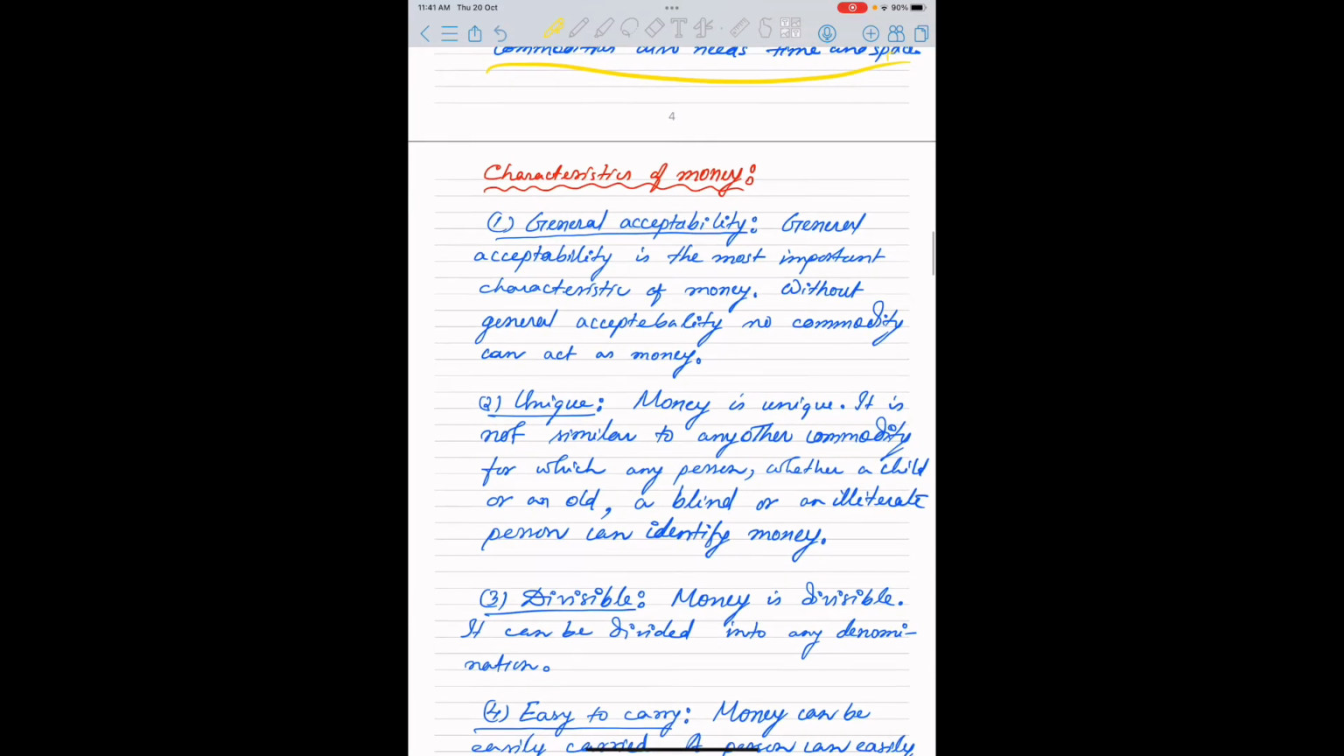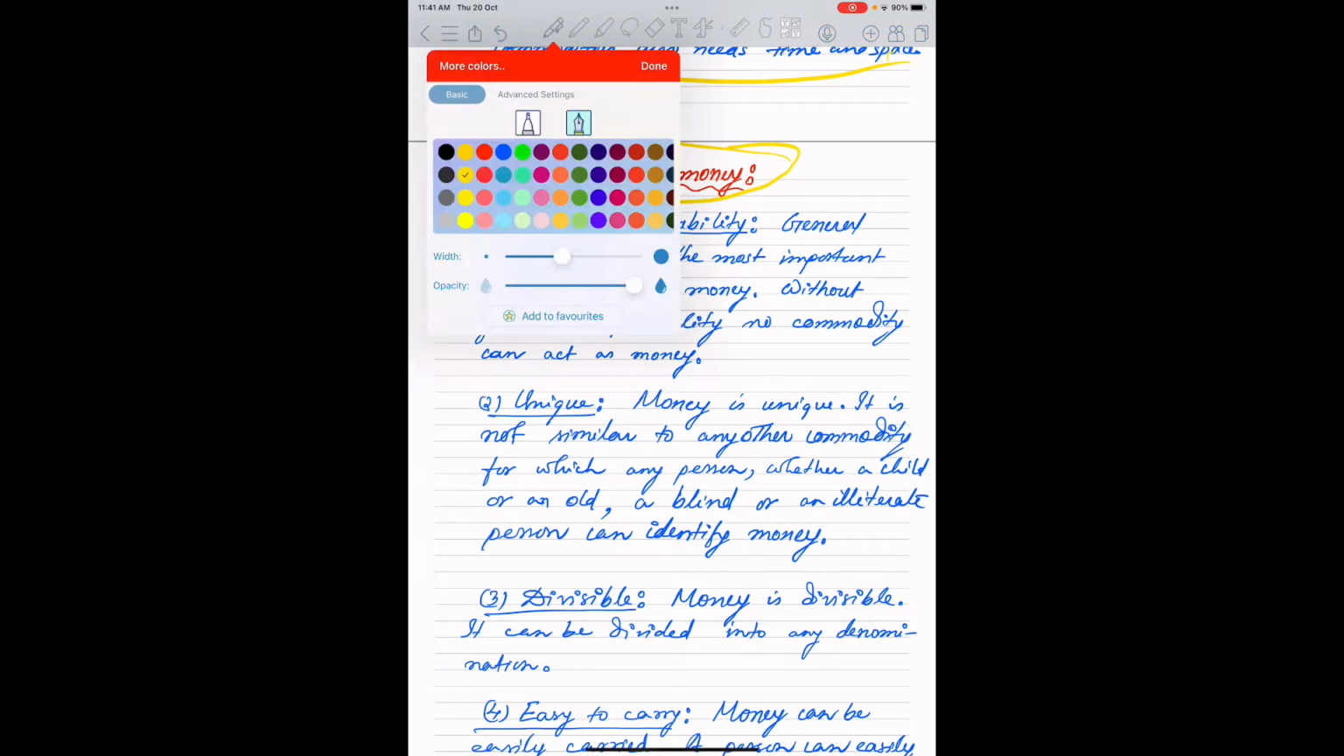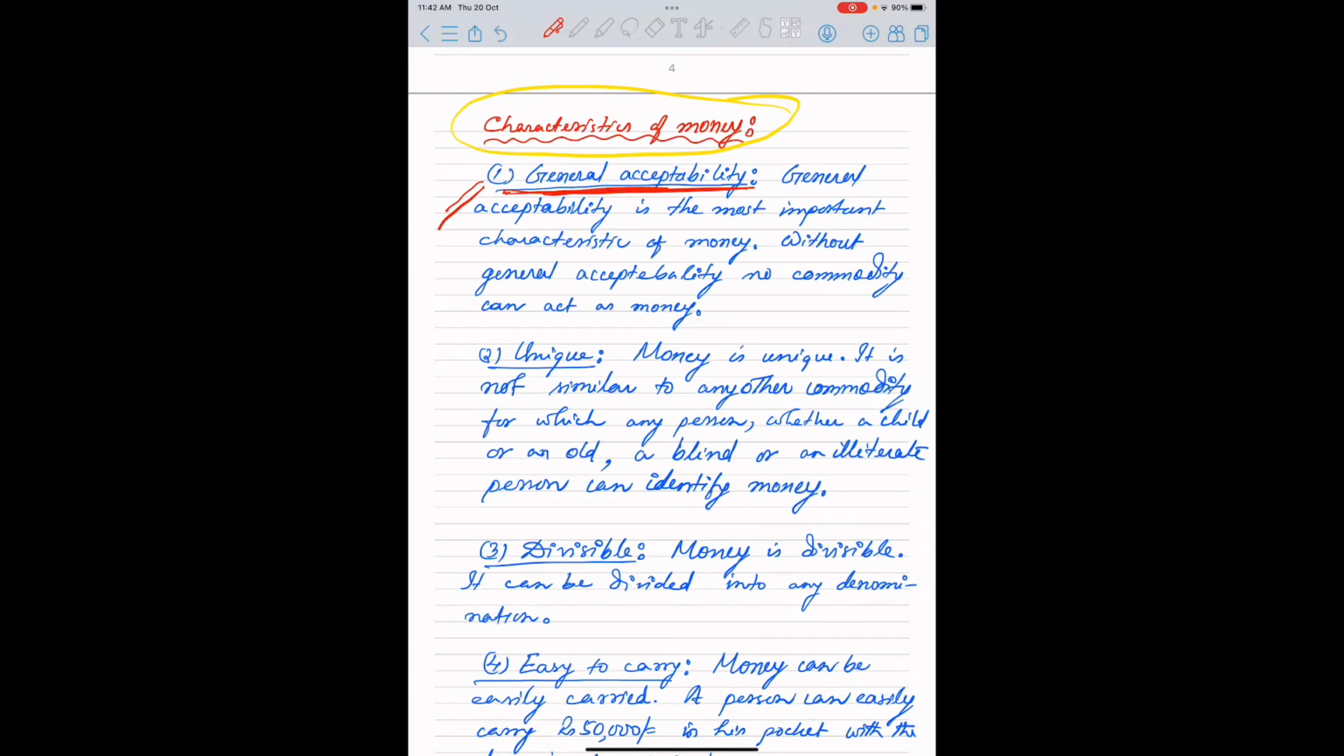Okay, there may be questions on the characteristics of money. It is very easy to remember. General acceptability is the utmost important characteristic of money. Without general acceptability, no commodity can be used as money. Money is unique, so a child can identify the money, an old man can identify the money, a blind person can also identify the money. So it is easy for the buyers and the sellers, for all people, to accept it as a medium of exchange.